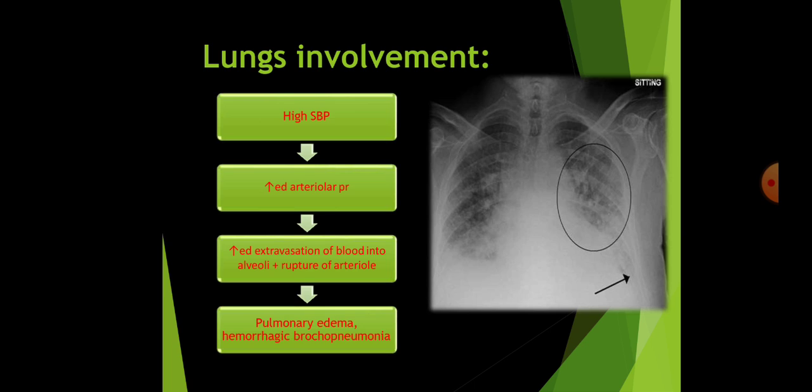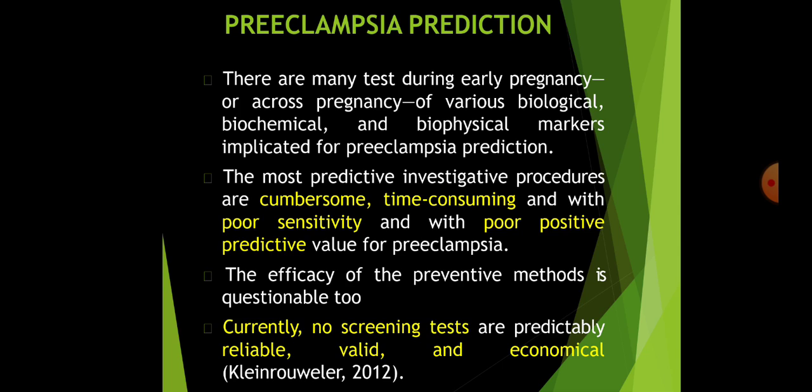In the lungs involvement, high blood pressure, increased arteriolar pressure, increased extravasation of blood into the alveoli, rupture of the alveoli leading to pulmonary edema and hemorrhagic bronchopneumonia as shown in the chest X-ray.